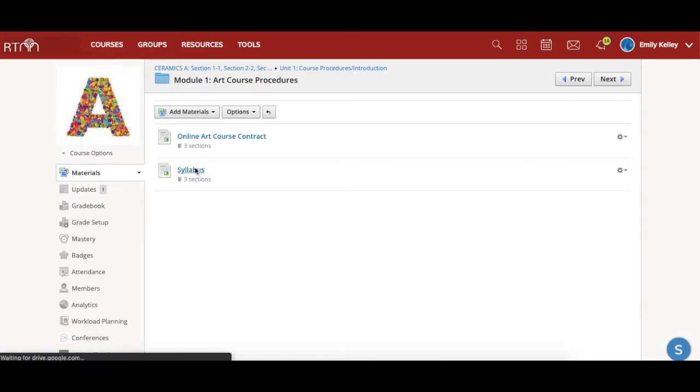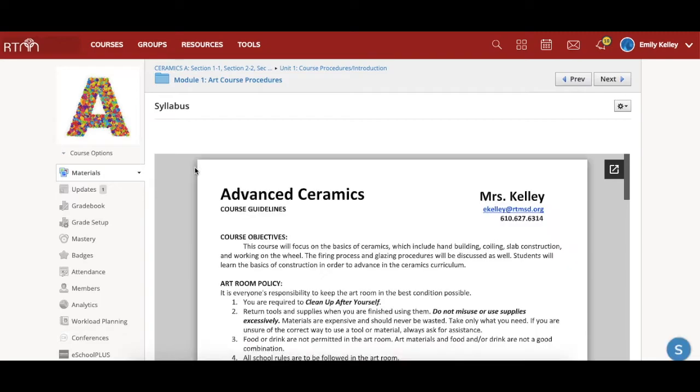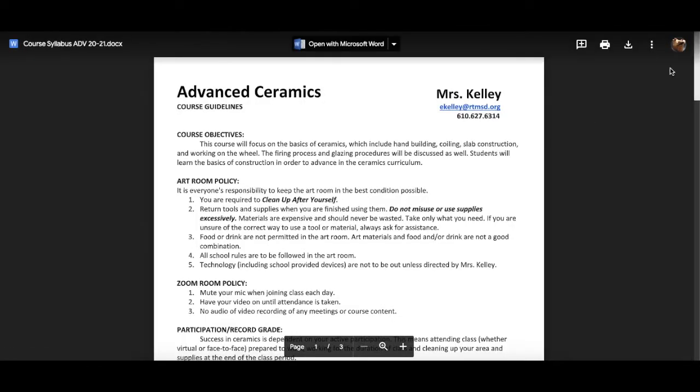So you can kind of figure out which is the easiest way for you to navigate the course. Should you need to print a PDF that's in here, you can also click this, which will pop it out into a separate page, and then you can print from there.